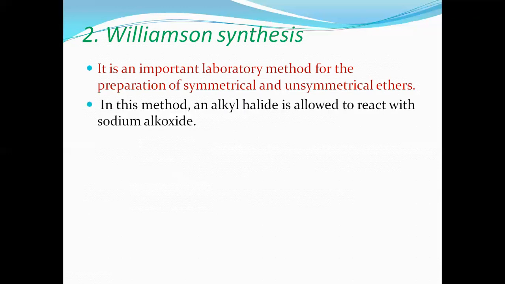In this method, alkyl halide RX, R is alkyl group, halide is X, is allowed to react with the sodium alkoxide. Sodium metal is there, alkoxide RO, and sodium is attached, therefore RONa.